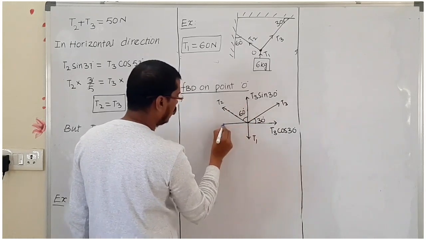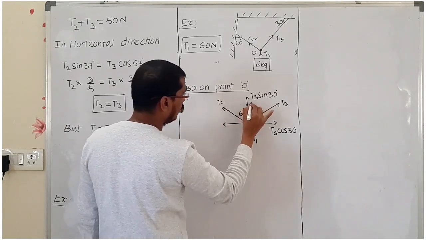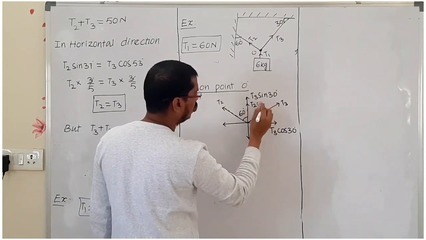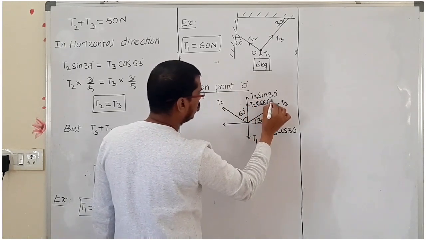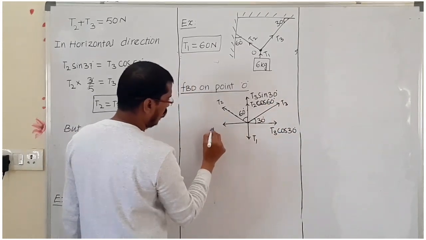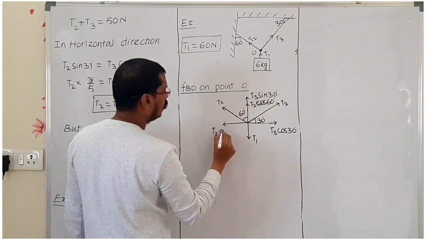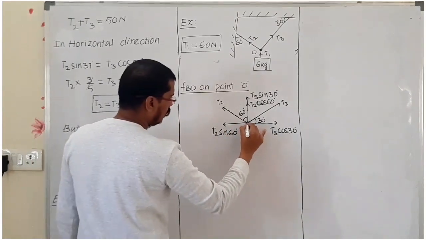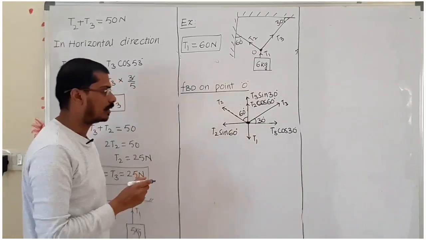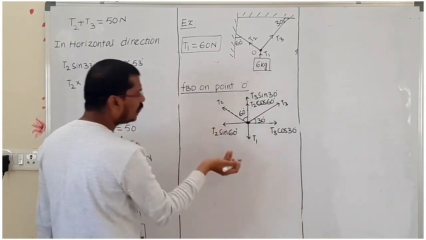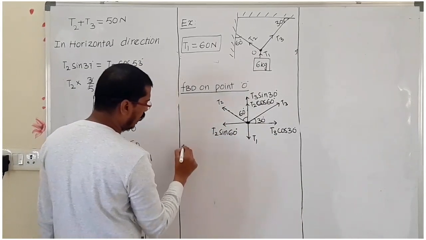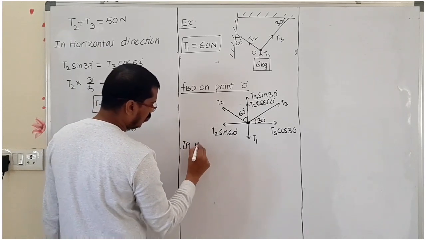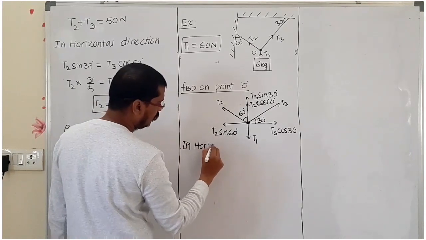Now here we can write it is 60 degree. Now it is resolving into two components: T2 cos 60 degree and T2 sin 60 degree. Now we got the horizontal and vertical forces. Now we can apply the tension balance on both sides. Now I am taking the horizontal direction.